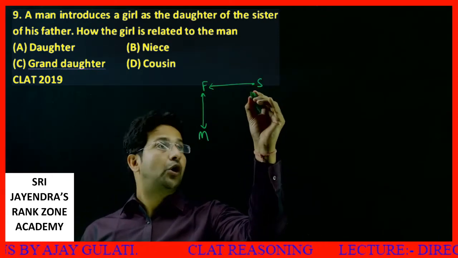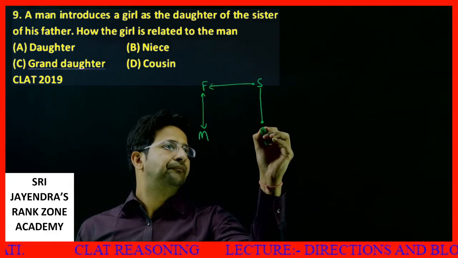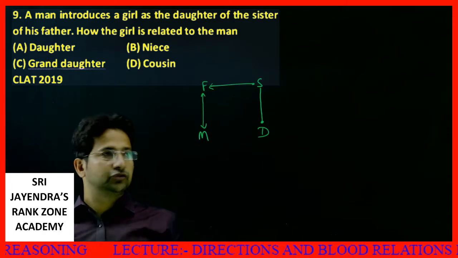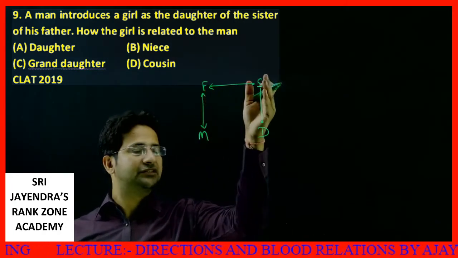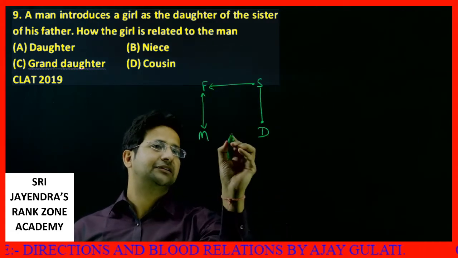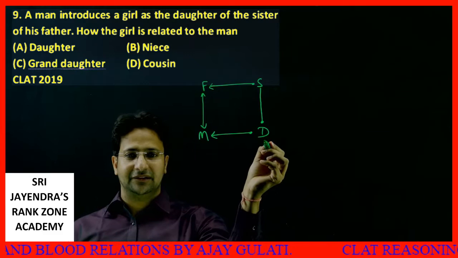Sister, daughter of father's sister. So daughter will come down. This is the daughter. So it's like my father's sister, my bua, my auntie, and my auntie's daughter will be my cousin. So it will be like this.